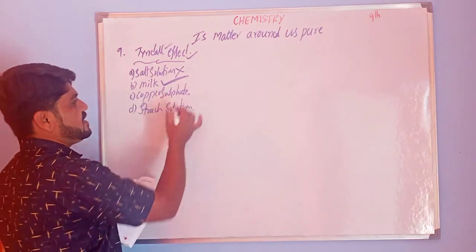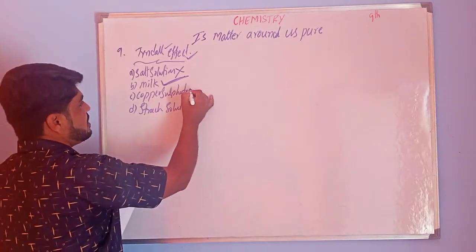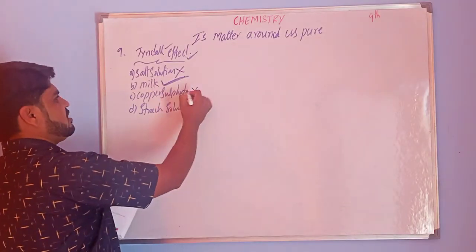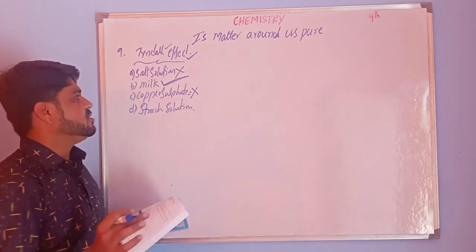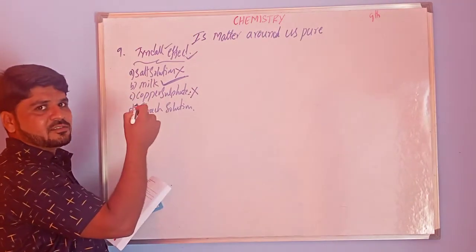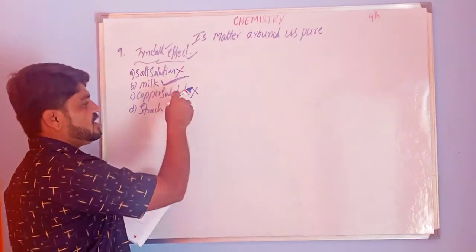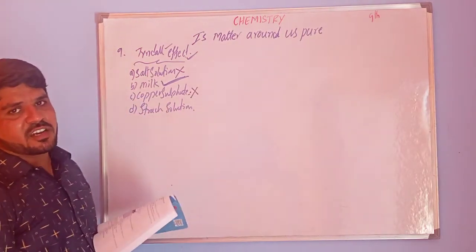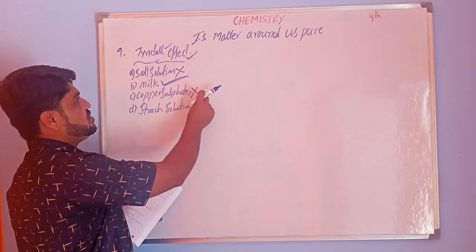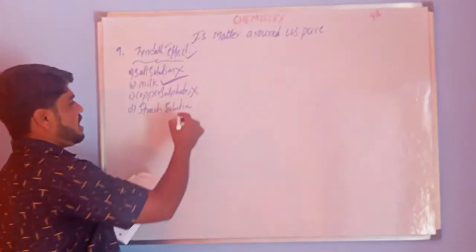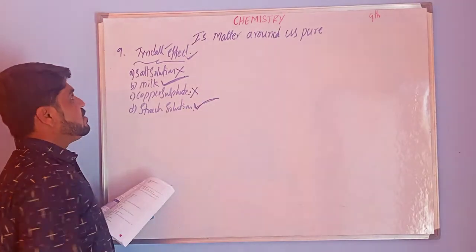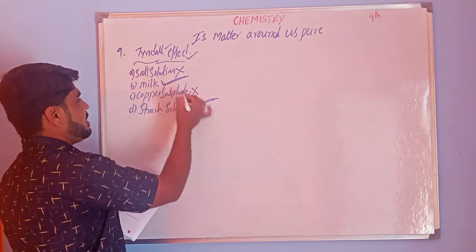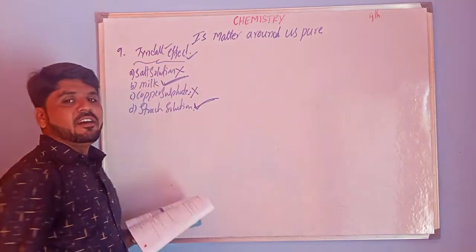Copper sulfate solution also doesn't show the Tyndall effect. Why? Because it is also a solution. Copper sulfate is a solid, and its crystals dissolved in water give the copper sulfate solution. It is completely dissolved in water and forms a solution, and a solution doesn't show the Tyndall effect. Starch solution obeys the Tyndall effect. So only milk and starch solution show the Tyndall effect.